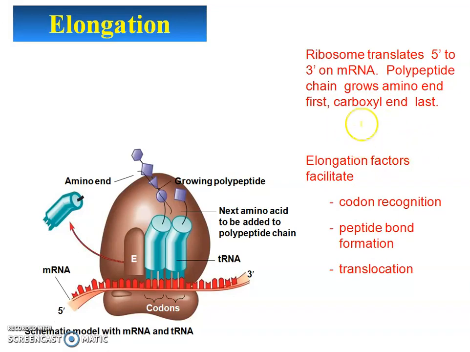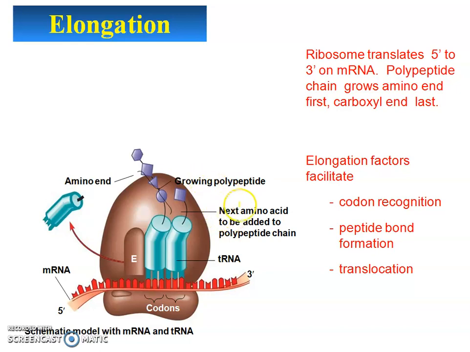Now during elongation, what happens? The ribosome translates 5' to 3' on the mRNA. The polypeptide chain grows amino end first, carboxyl end last. The amino acid contains the carboxyl end. This carboxyl end will join with the OH end of the transfer RNA when they form a bond to become a charged tRNA.